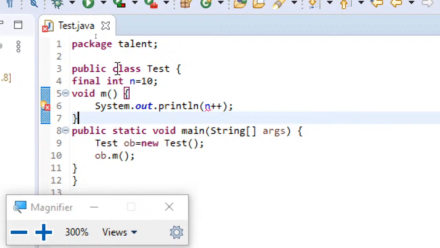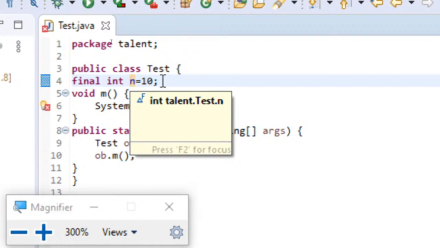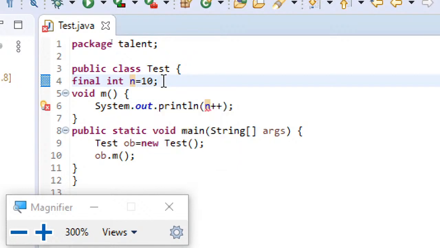So here the variable n, which is assigned the value 10 and declared as final, can only be used but cannot be modified by any of the methods of the class. I repeat, the variable n, which is assigned a value and declared final, can only be used by the methods of this class but not modified. So this is the first use of final. Final data cannot be modified. This is the point you need to understand.